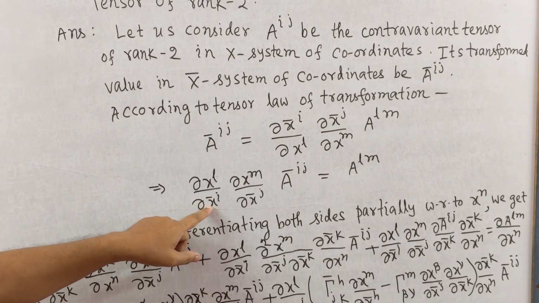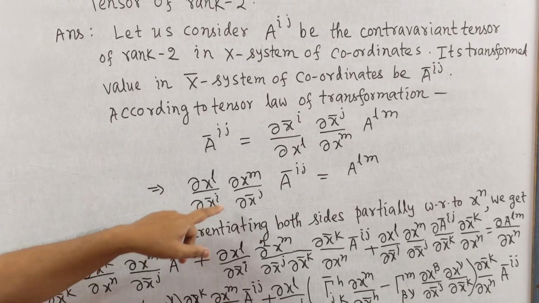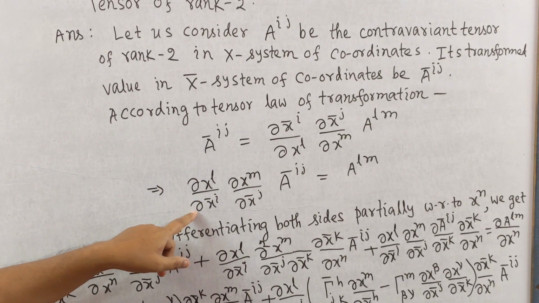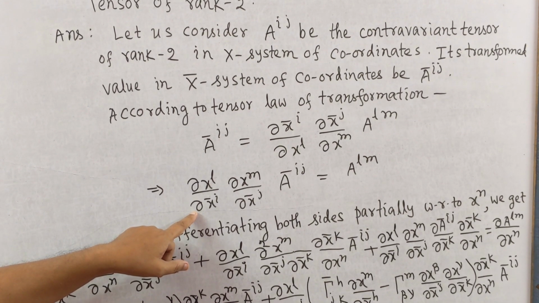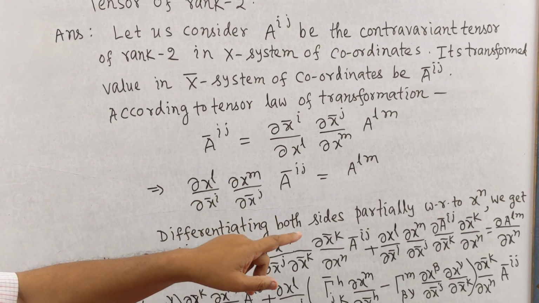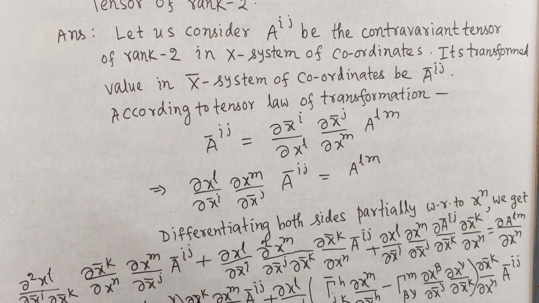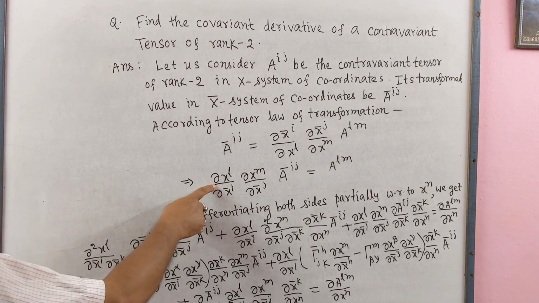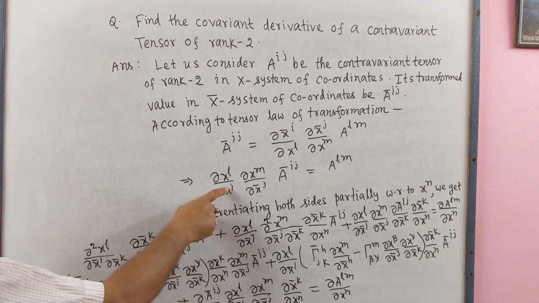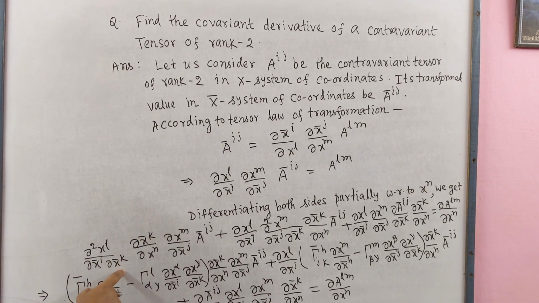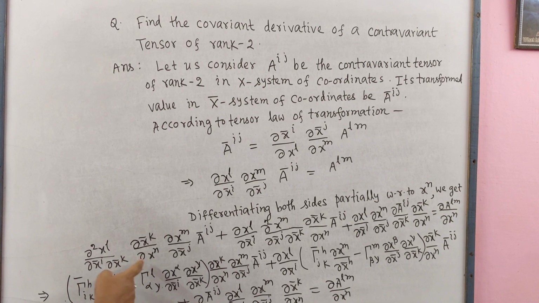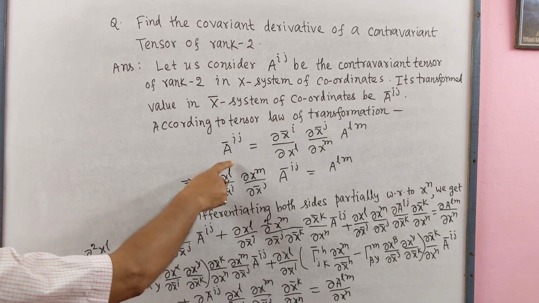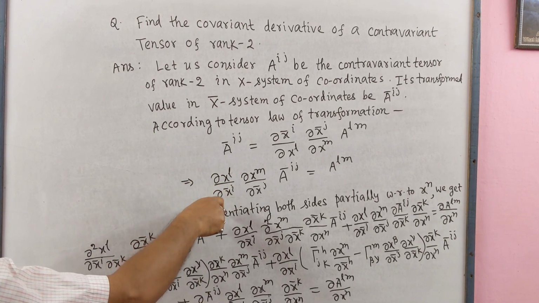So firstly we differentiate this with respect to bar system of coordinates, then the bar system will be differentiated with respect to the without bar system, that is with respect to x^n. So here we write ∂²x^l/∂x̄^i∂x̄^k, then ∂x̄^k/∂x^n, the differentiation of ∂x^l/∂x̄^i with respect to x^n.